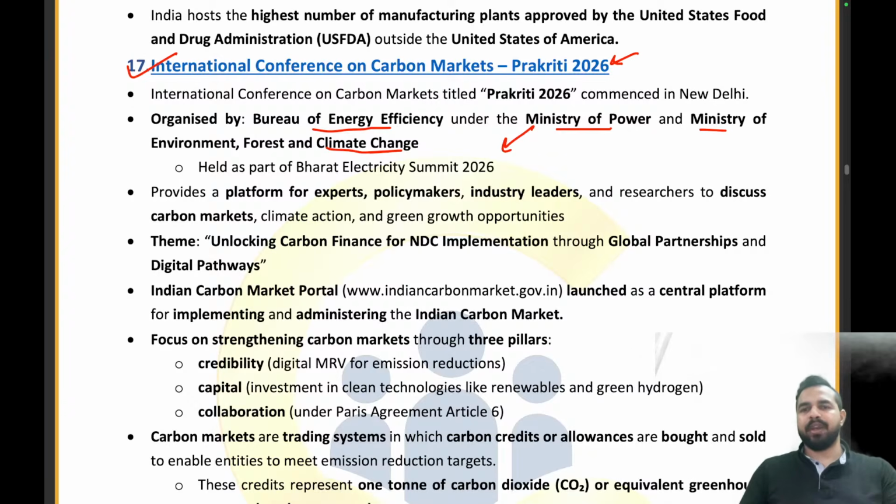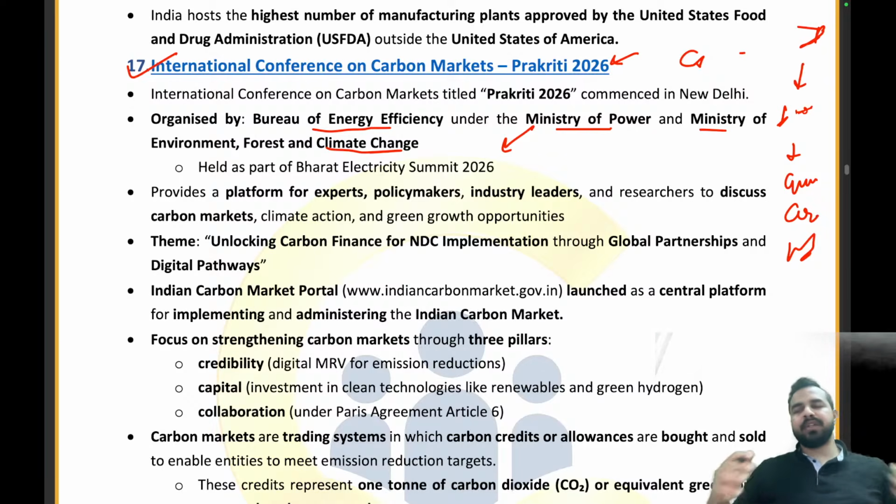What is a carbon market? Let's take an example, my dear friends, that we at Chapters, we are an organization and we have planted 1,000 trees and we are able to reduce greenhouse gas emissions equivalent to 1,000 tons of carbon dioxide.